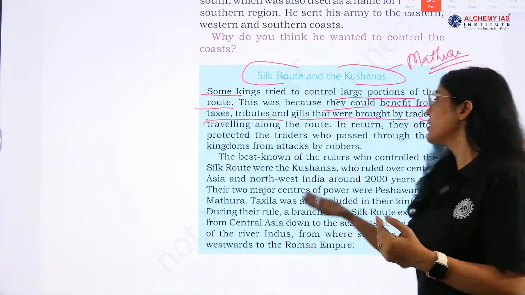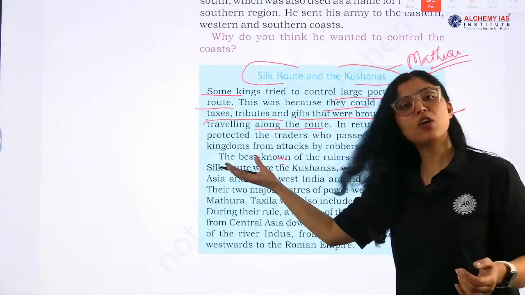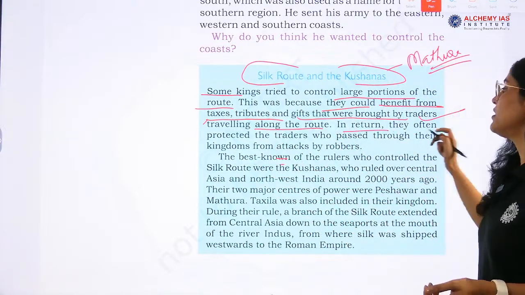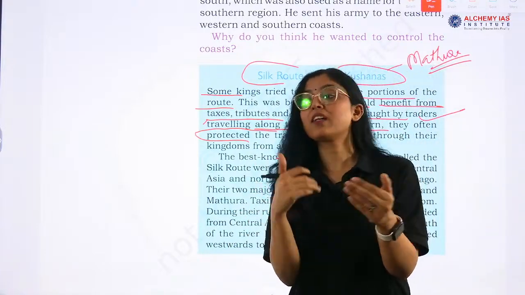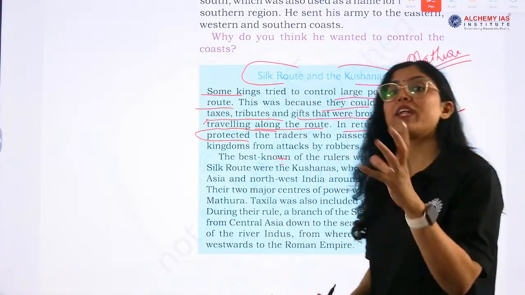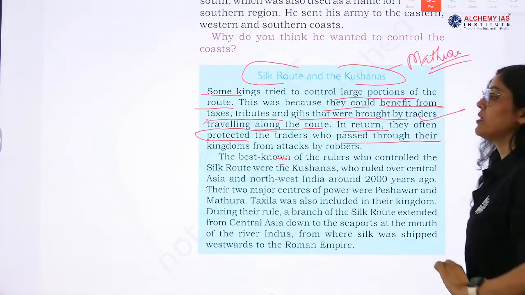Transportation of goods brought by traders traveling along the route. In return, they often protected them. Why are they collecting the taxes? Because they are giving protection also. So they protected the traders from attacks, right.